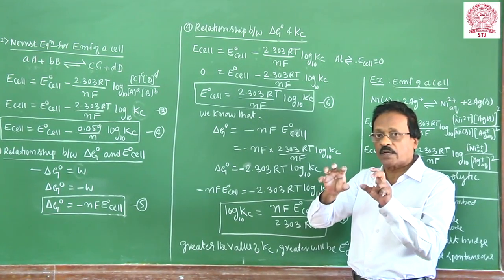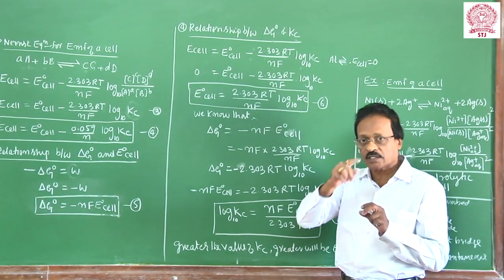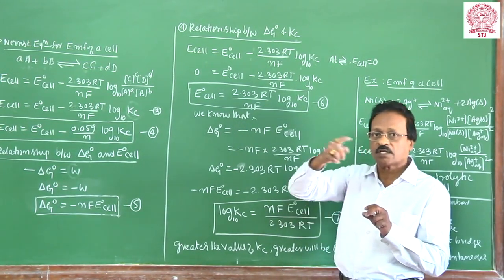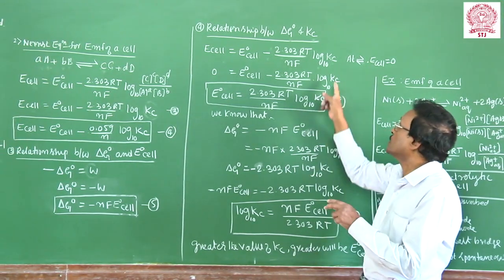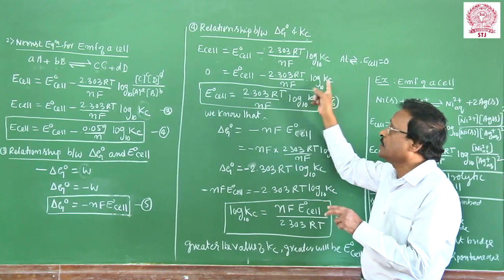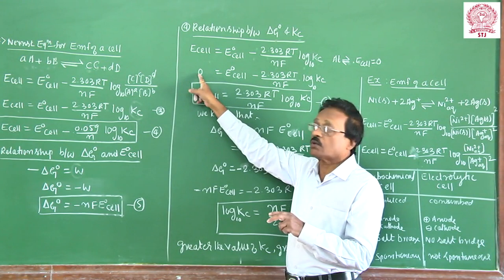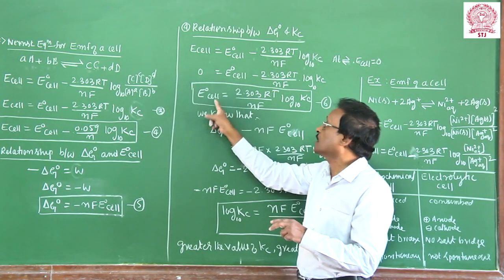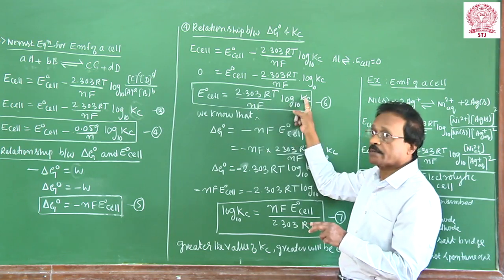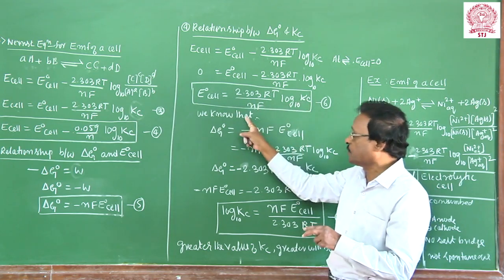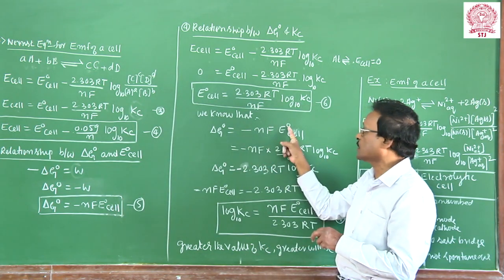When equilibrium is obtained in the electrochemical cell, no current flows in the circuit. Reactant concentration decreases and product concentration increases in the reversible redox reaction. When equilibrium has been attained, no current flows in the circuit. Therefore, the EMF of the cell is equal to 0. Taking Ecell equal to 0, E°cell is equal to 2.303RT/nF log Kc, the equilibrium constant. We know this equation: ΔG° is equal to minus nFE°cell.